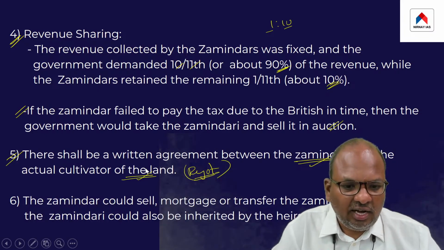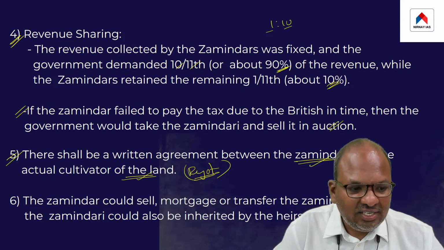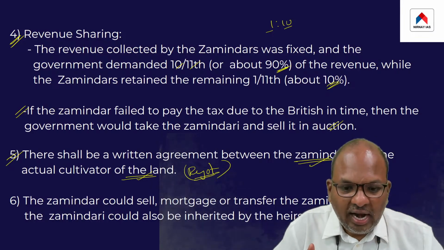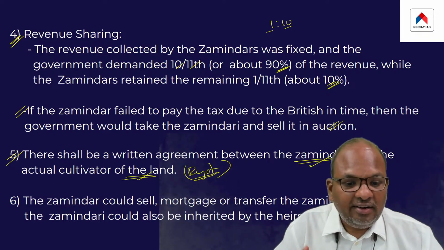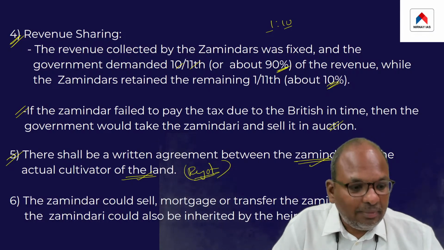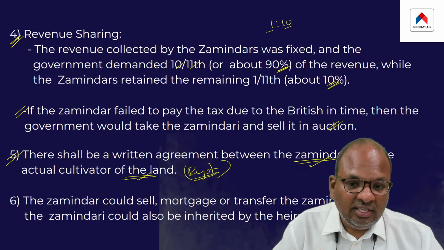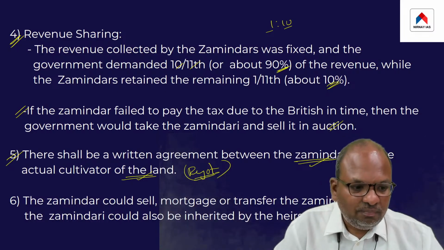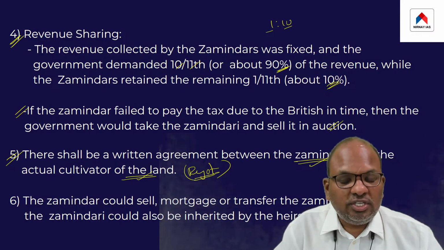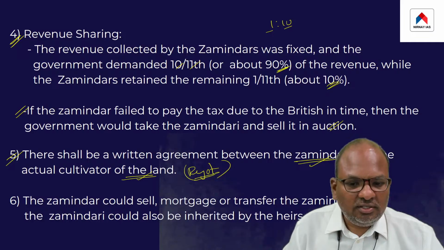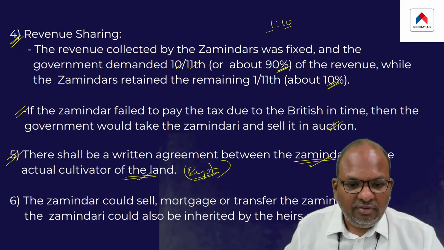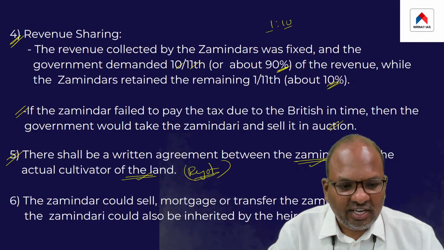That is, this agreement shall have details like the tax or percentage of land revenue that needs to be paid by the Ryat to the Zamindar, the due date for the payment of land revenue, the percentage of produce that needs to be paid, all those details shall be written down in this written agreement. Let me provide this point once again.